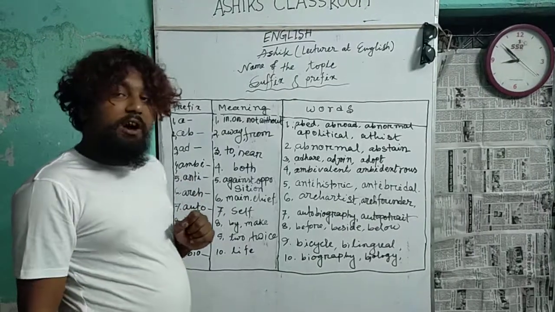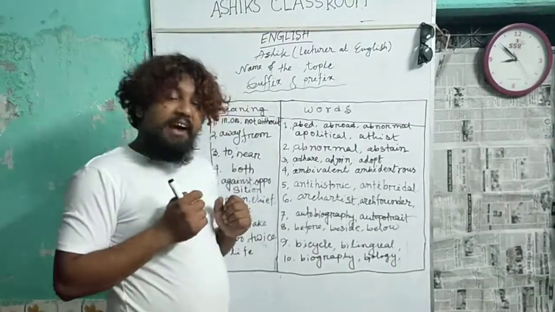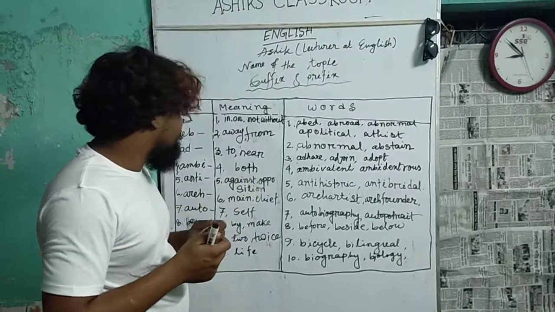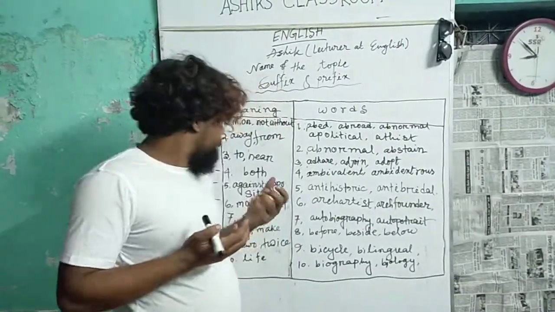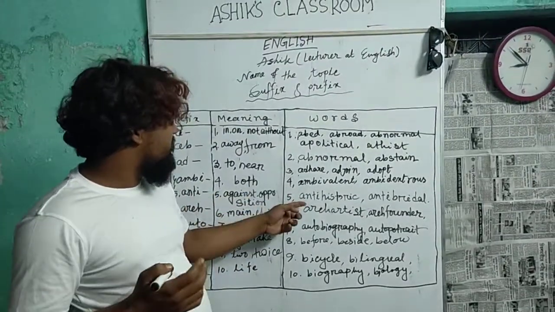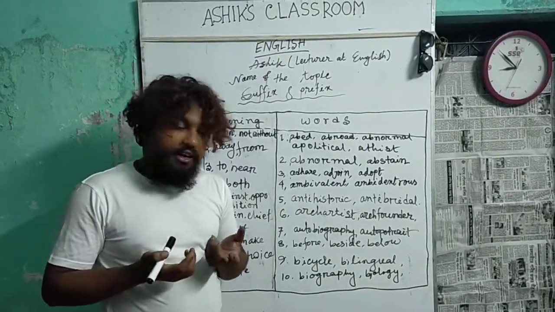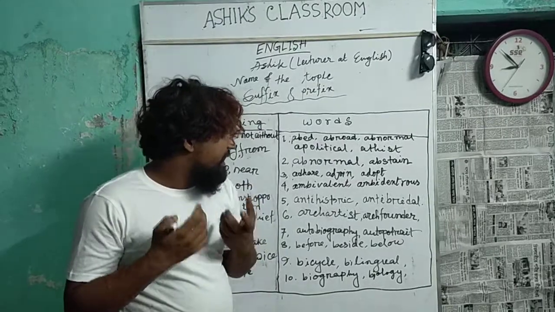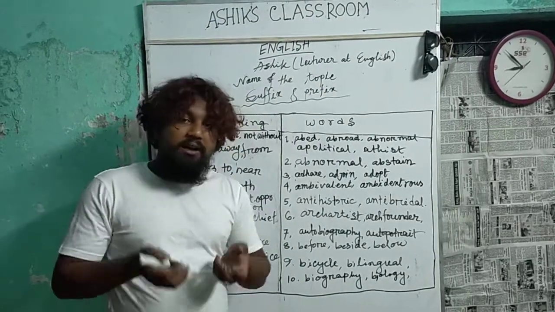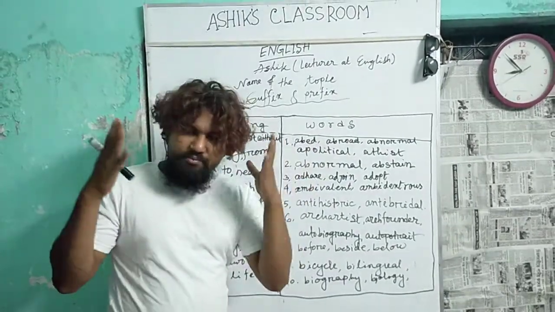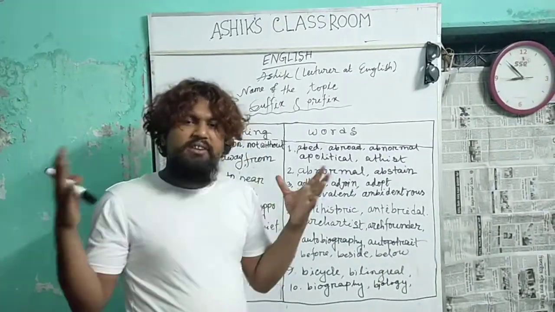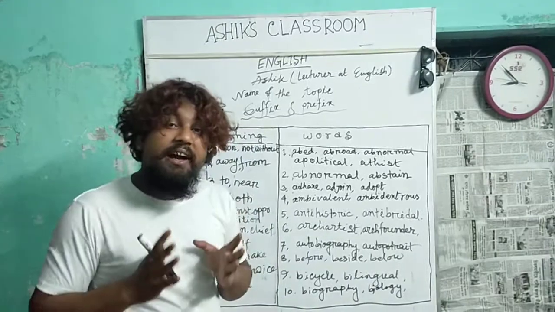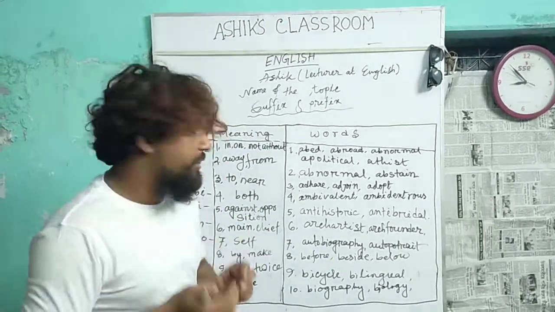What does anti mean? Anti means against and opposition. The examples are antihistoric, antibiography, antibridal, antipolitical, antiseptic and antibiotic. All are anti-based prefix words.